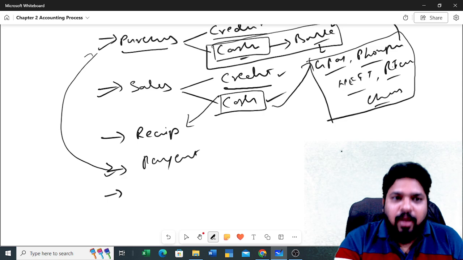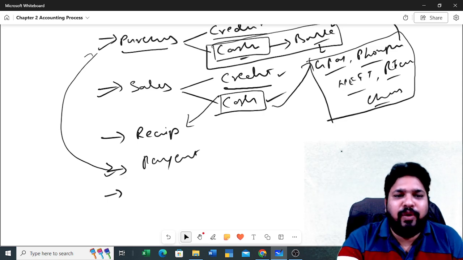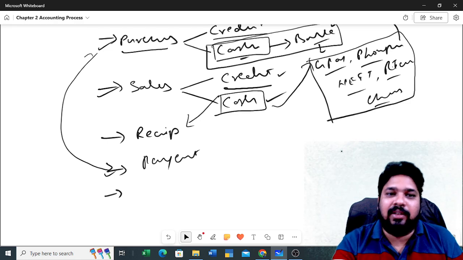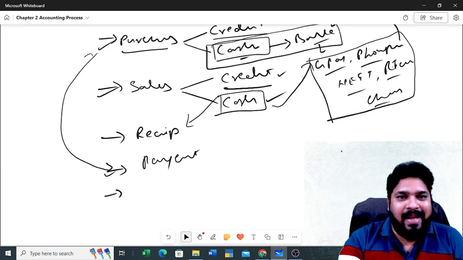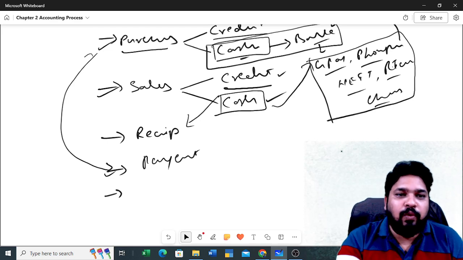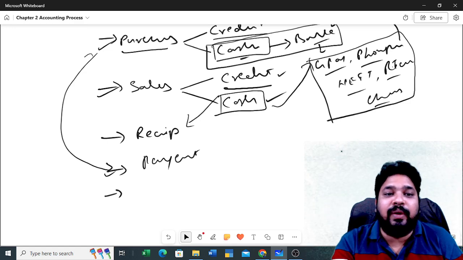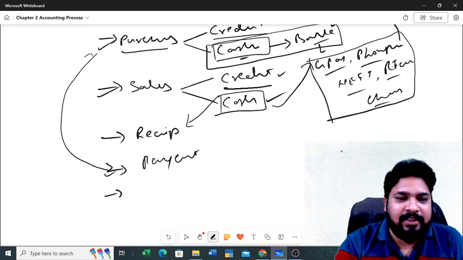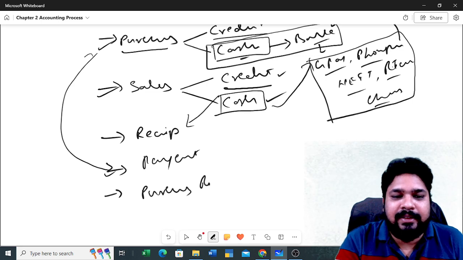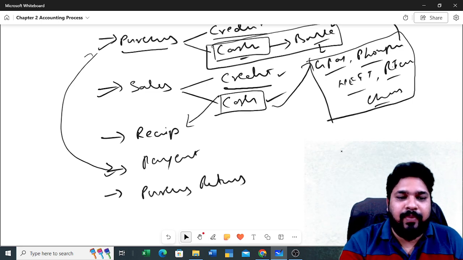And next, if the purchases we don't like the purchases, or those are less quality they are having, or there are some damages, so what we do, return those purchases, right? So that is one part of transaction. So purchase returns. Okay.